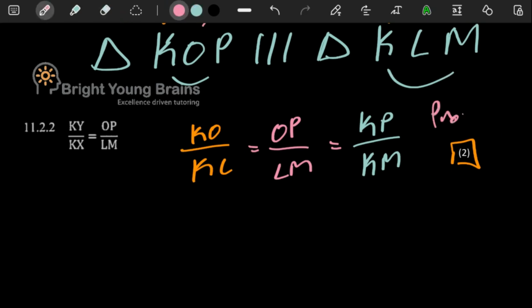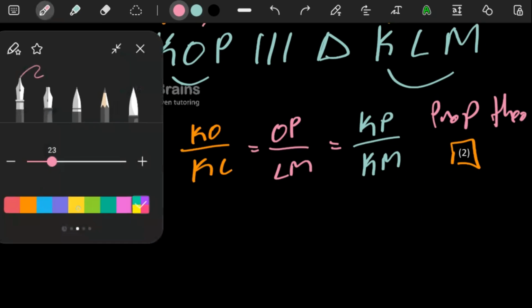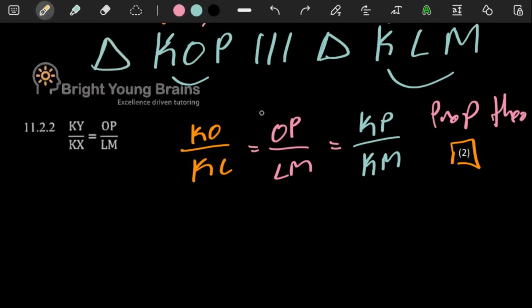Prop theorem. You see. So with that being said, what we know is if you look at these 3 here, one that's useful to us is this one in the middle here. See, this one in the middle. So we can just keep that one in mind.